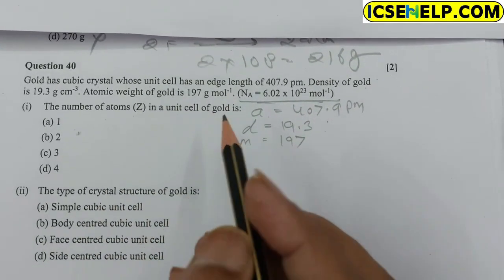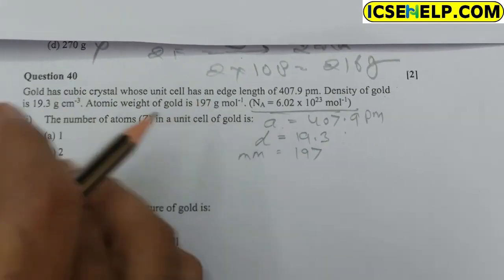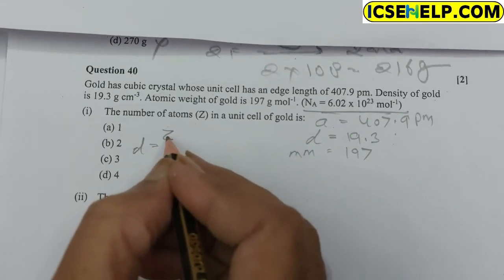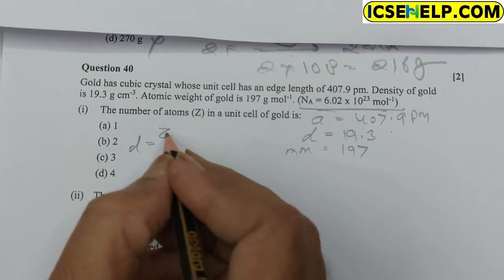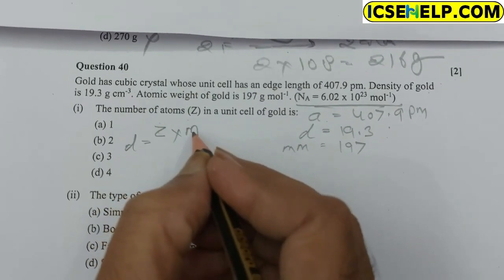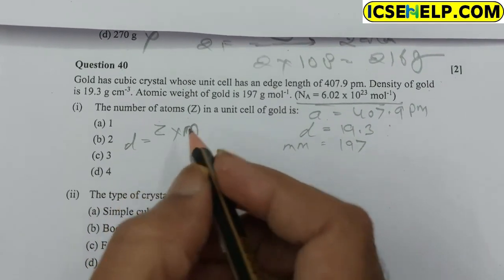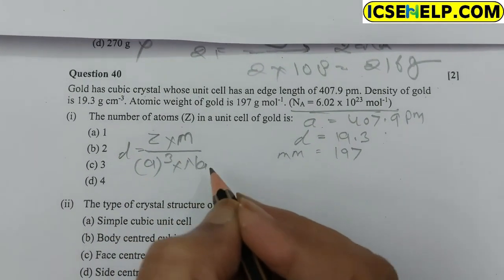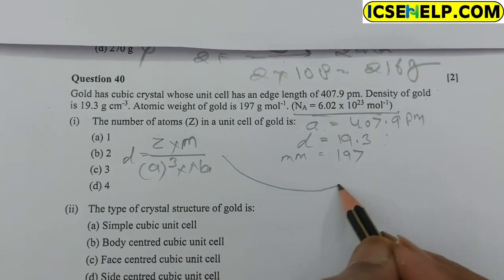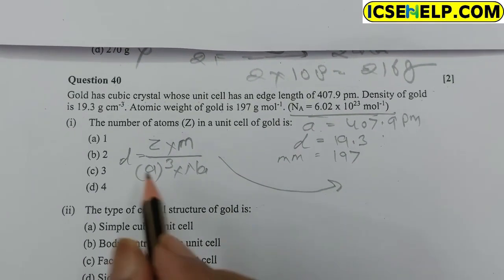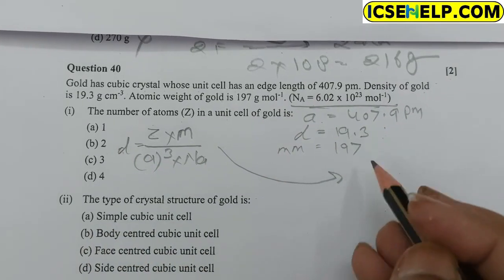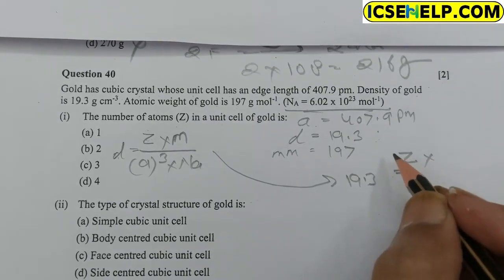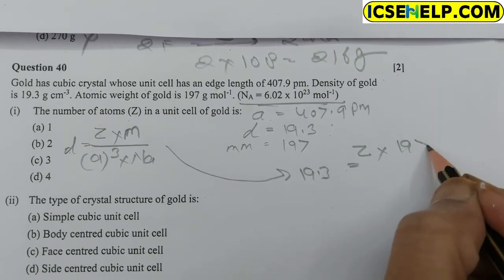To find out the number of atoms, we should apply the formula of density. The formula of density is equal to Z M upon a cube Na, where Z means the number of atoms present in the unit cell, M is the molecular mass, a is the edge length and Na is the Avogadro number. Putting the value, the density d is given 19.3, Z is not given, and molecular mass is given 197.